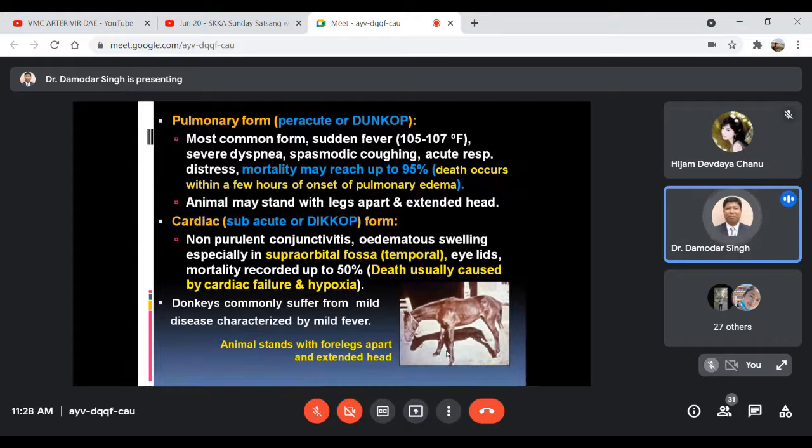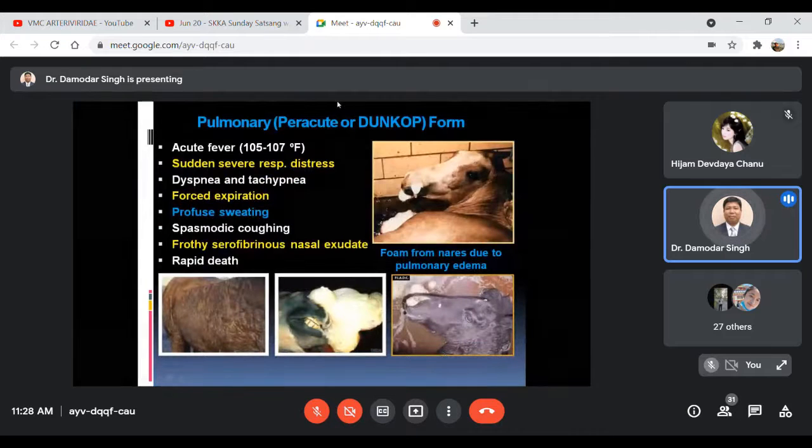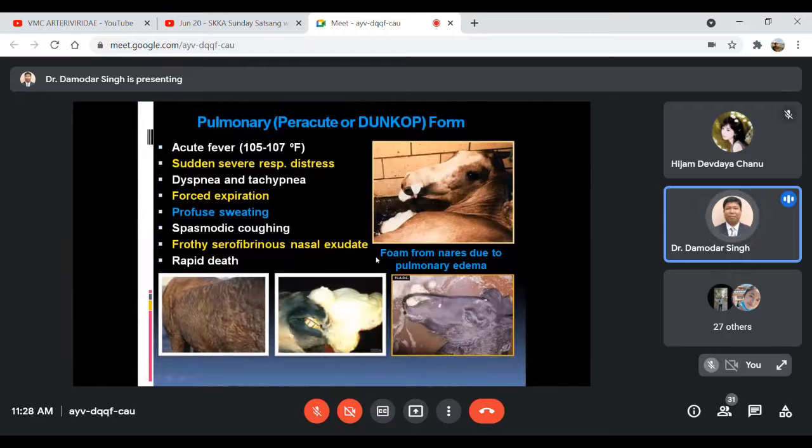The signs of this acute pulmonary form, that means dunkop. And these are some more pictures showing this acute pulmonary form, dunkop.